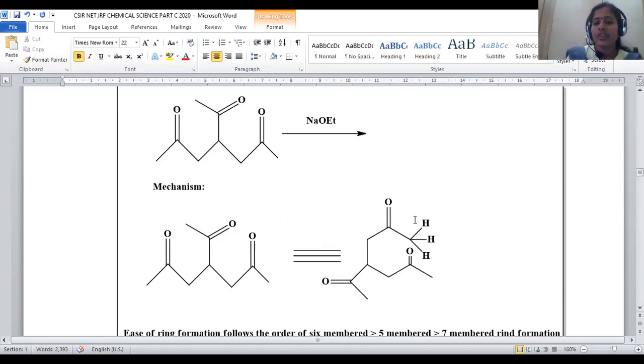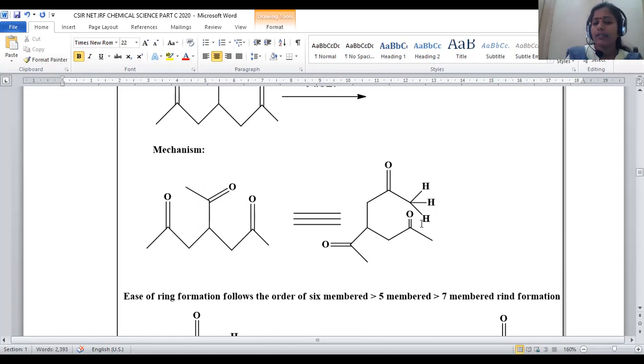The strong base will abstract the H plus from the center. This is called the alpha hydrogen. Adjacent to a carbonyl group, the carbon is called an alpha carbon, and its hydrogens are more acidic, being attached to an adjacent electron withdrawing group. So the strong base will pull H plus, and a carbanion is generated at the center.